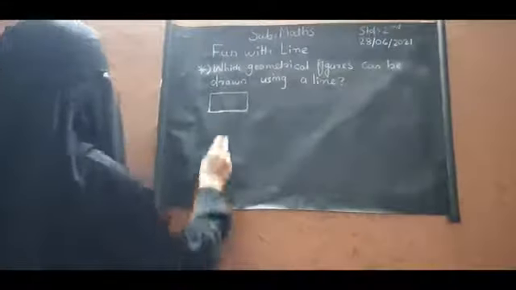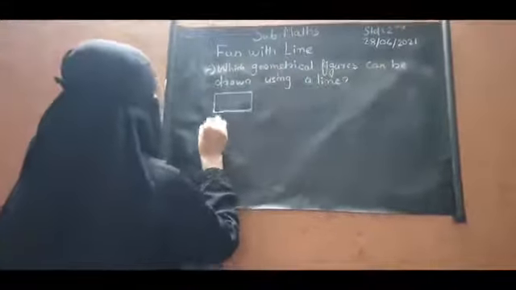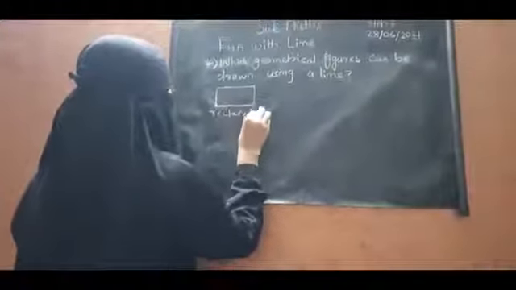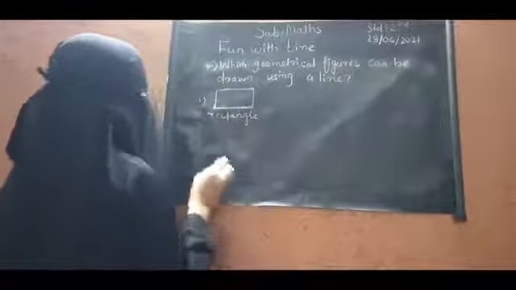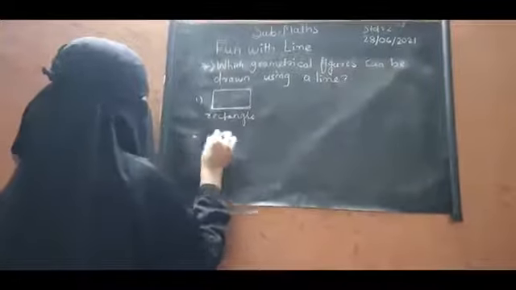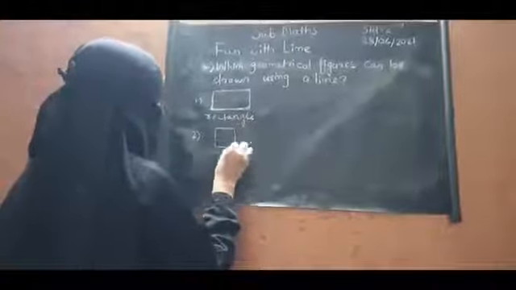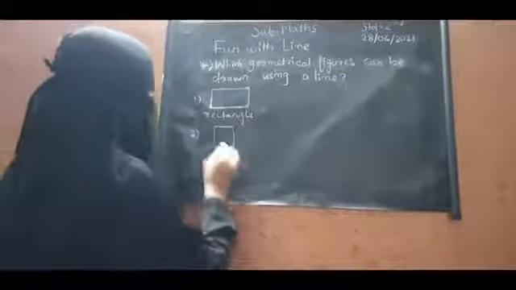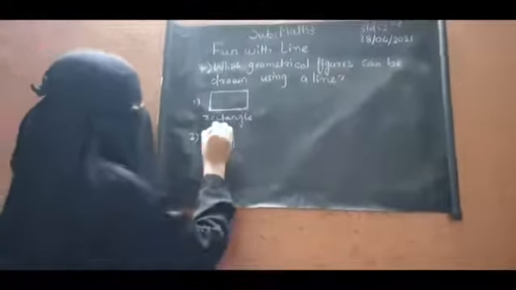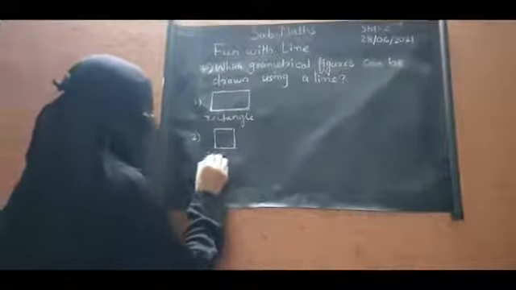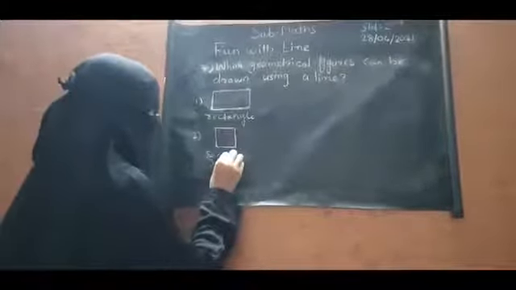So the first one is rectangle. Then we can draw square. By using line, we can draw square. In square, two sleeping lines are there and two standing lines are there. The next one is square.